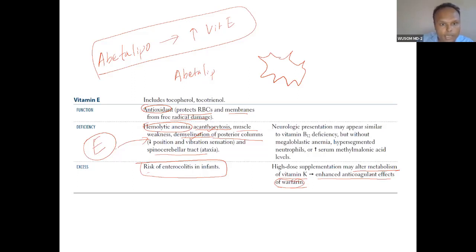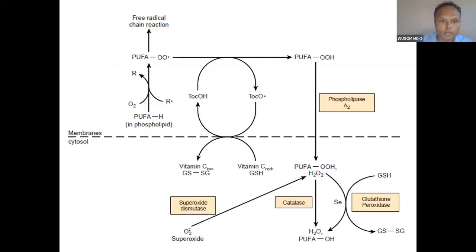Because this vitamin E is associated with other functions also, deficiency can be associated with, you can see, demyelination. If it is helpful in myelination, then because of deficiency it will be related to this, similar to vitamin B12. Without megaloblastic anemia, hypersegmentation, this neurological manifestation can appear along with hemolytic anemia. So this is the function of vitamin E.